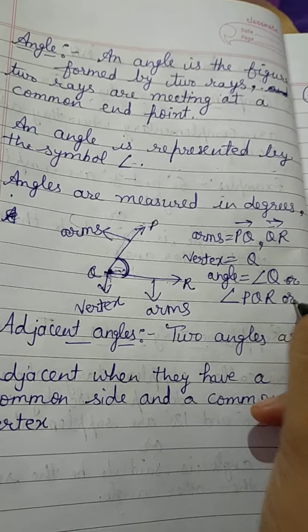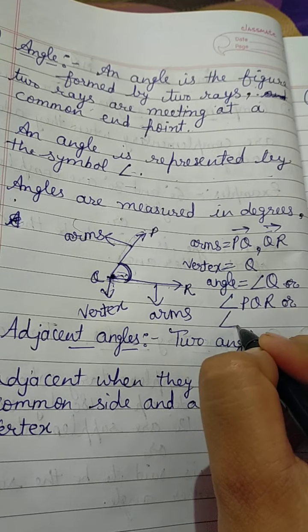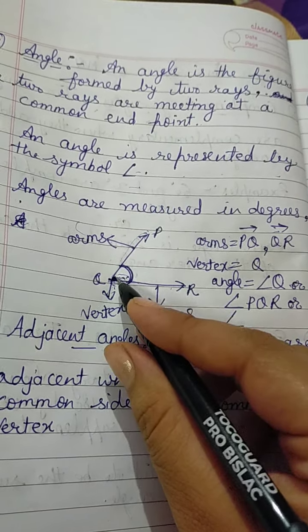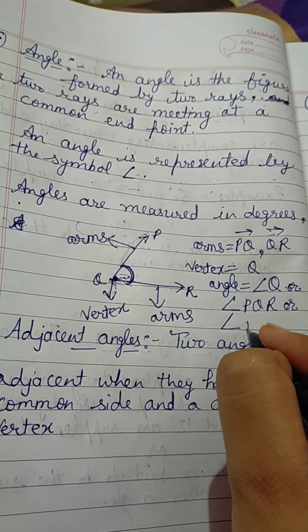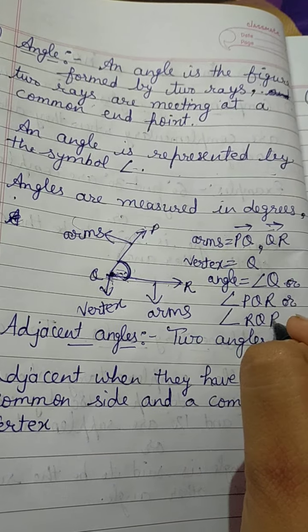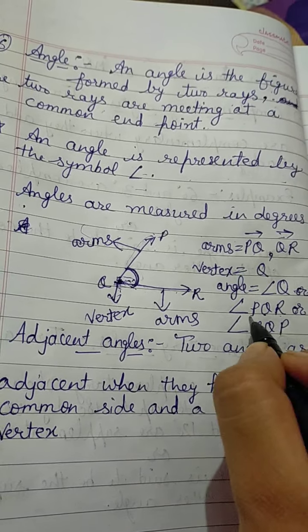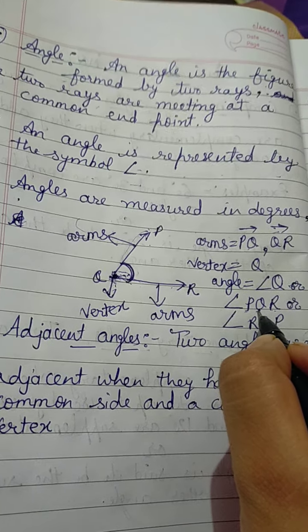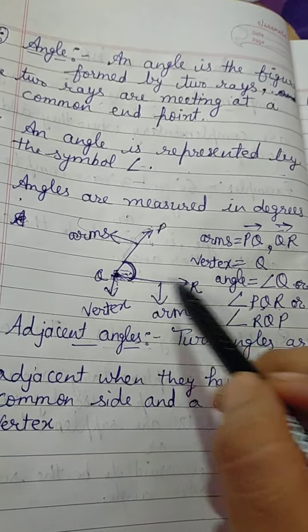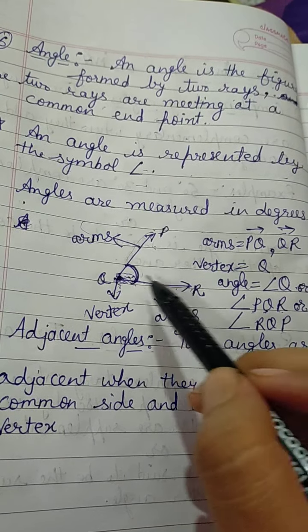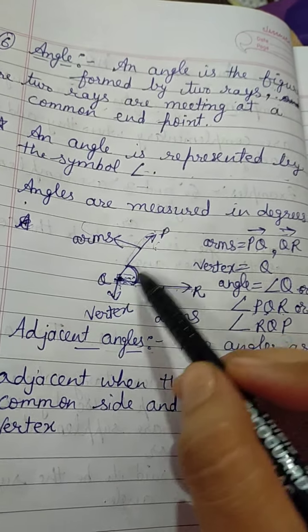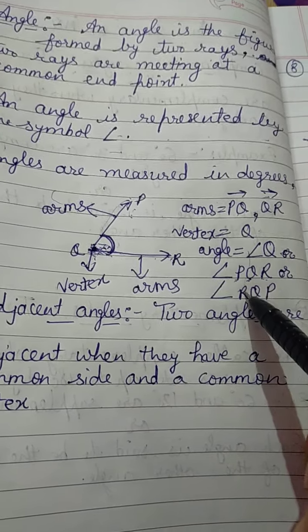Or another way is RQP. Remember one thing, this common vertex point will come in the center between these two points. So this is angle PQR, angle RQP, or angle Q. These are three ways.